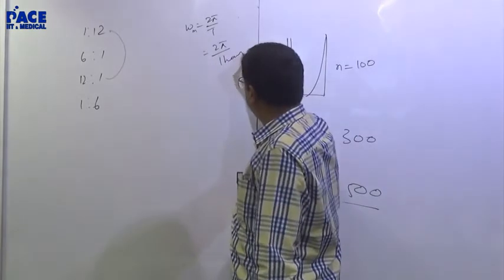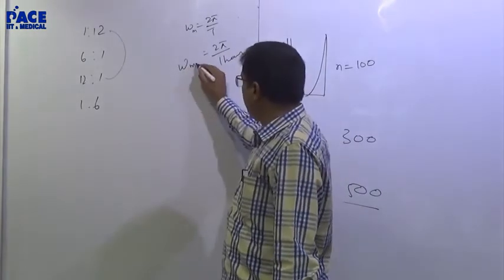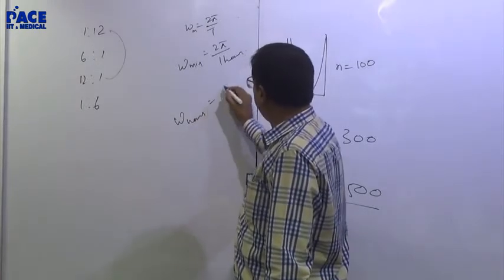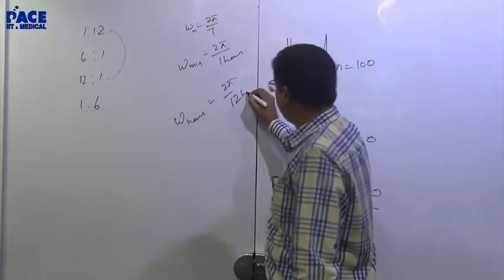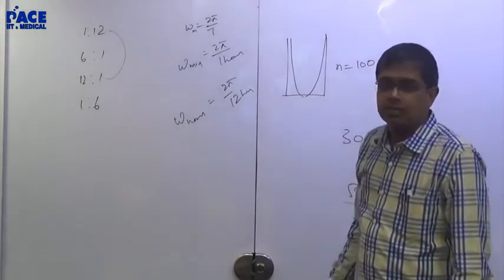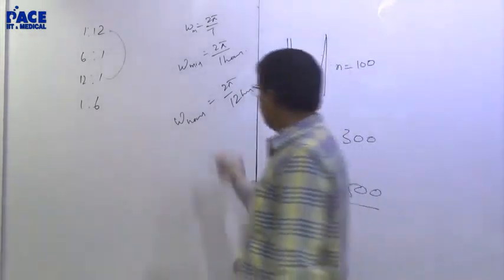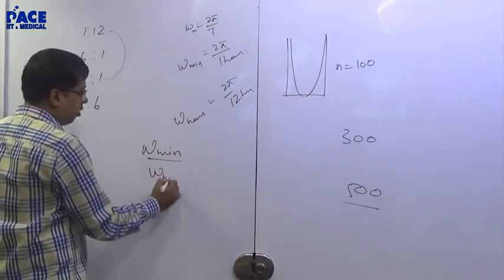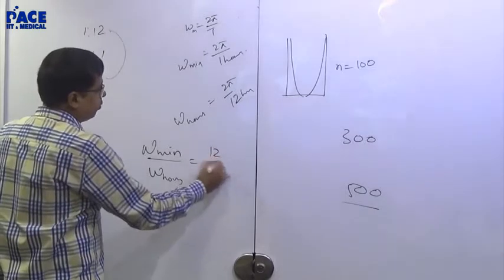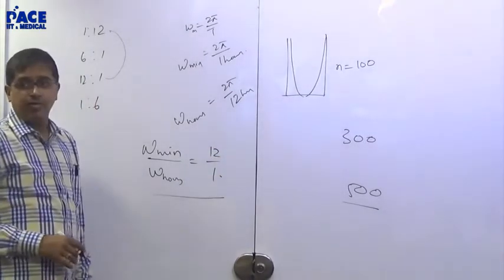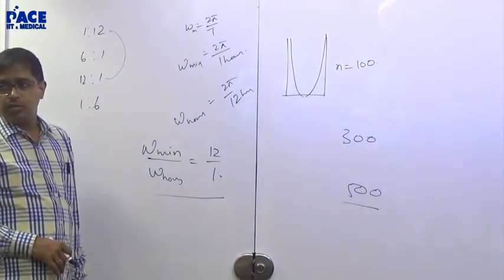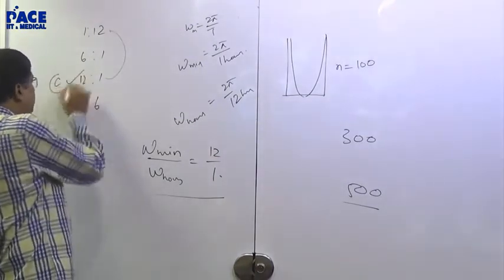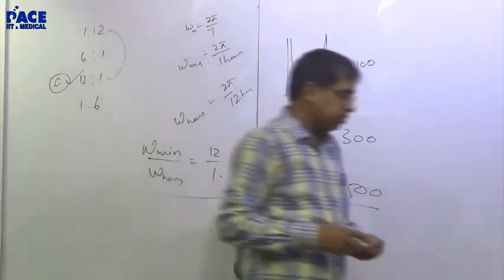Angular velocity of minute's hand, angular velocity of hours hand, 2 pi by 12 hours. Right? So if I want omega of minutes hand to omega of hours hand, it will be 12:1. Right now, what did we say? We said 12:1, right? So 12:1, I told you C will always be the answer.